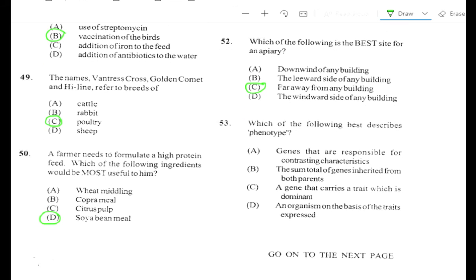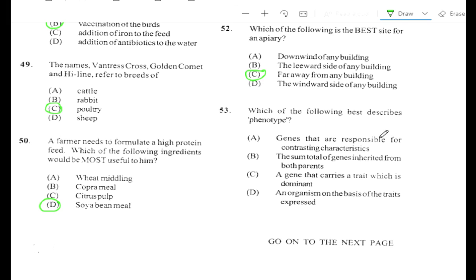Question number 53. Which of the following best describes phenotype? A. Genes that are responsible for the contrasting characteristics. No. B. The sum total of genes inherited from both parents. No. C. A gene that carries a trait which dominates. No. D. An organism on the basis of the traits expressed. So that's the answer.